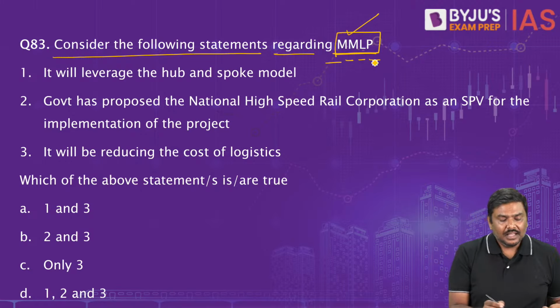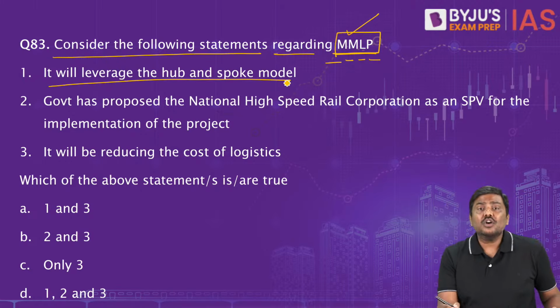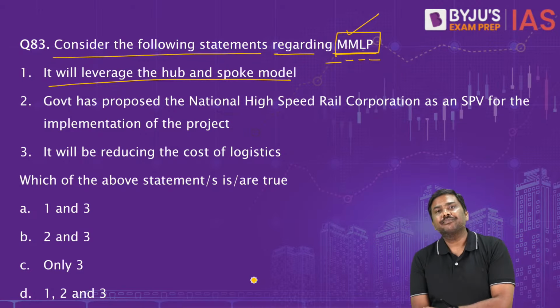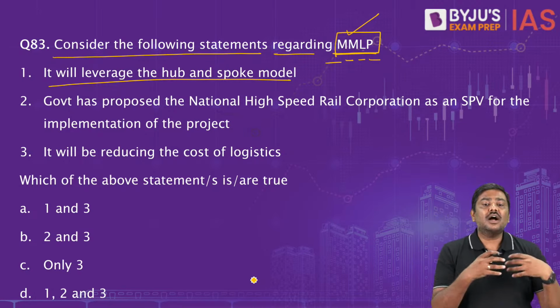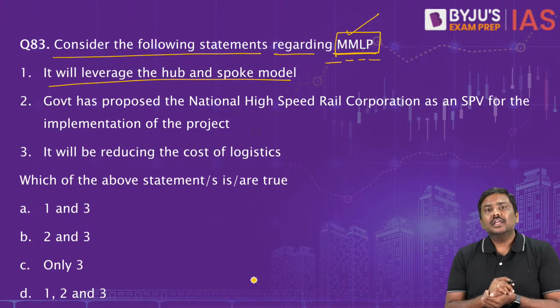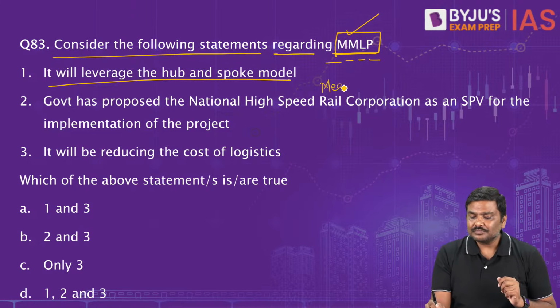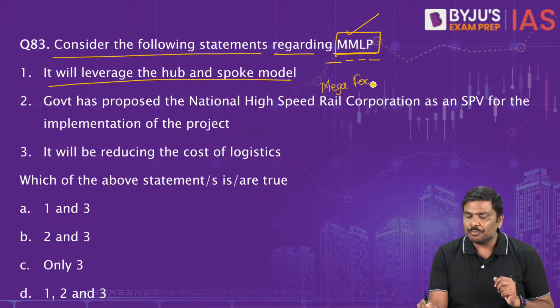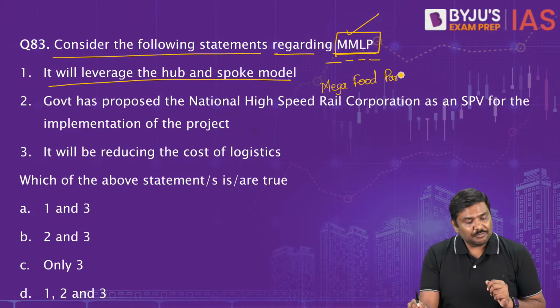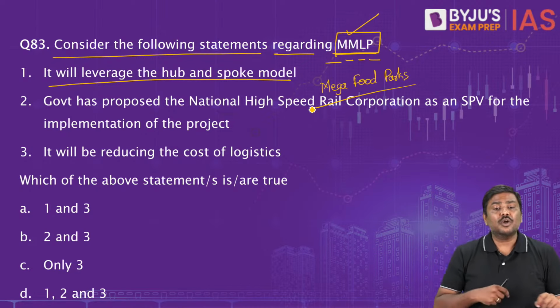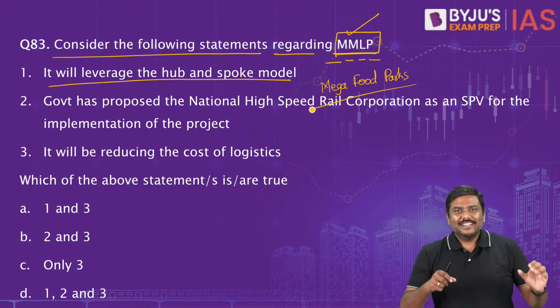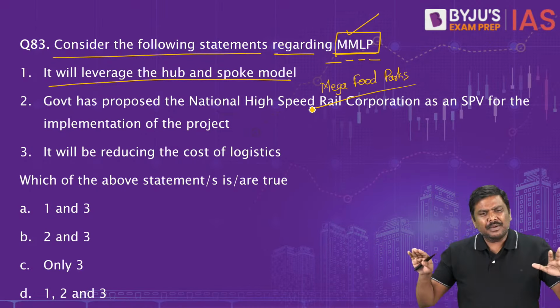Now let's start. It will leverage hub and spoke model. Statement 1 is correct. Right? What is this concept of a hub and spoke model? You must have seen hub and spoke model even in case of mega food park. Remember this, I am connecting it to one more point here. Even in case of mega food parks, we use a concept of hub and spoke model. The idea of hub and spoke model is very simple.